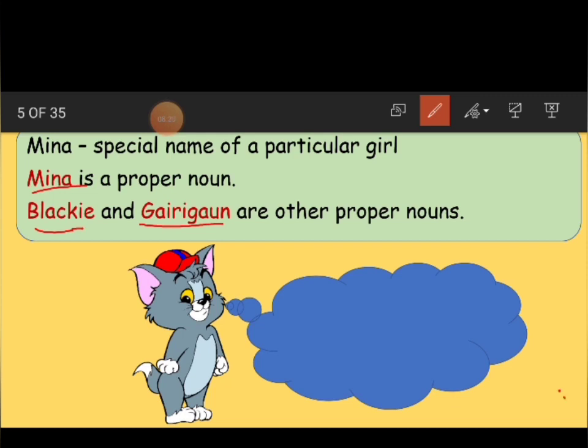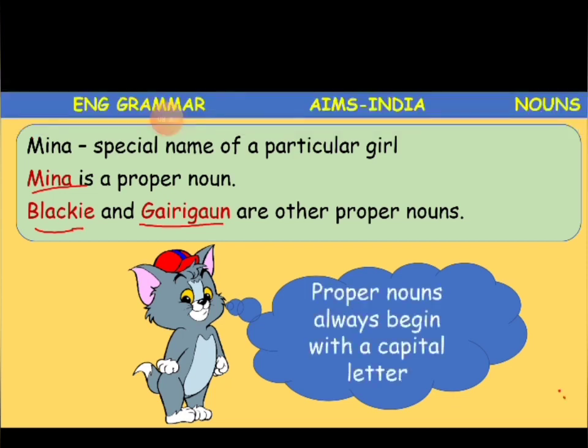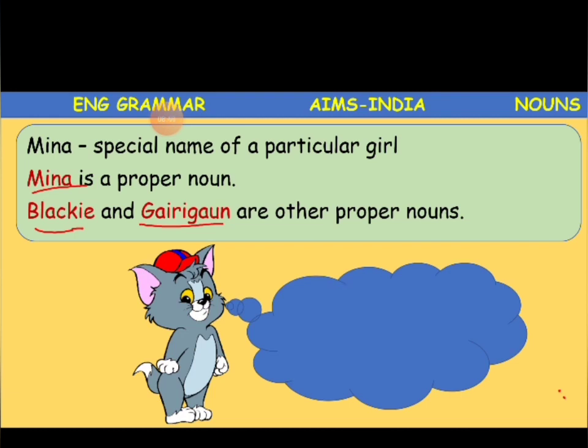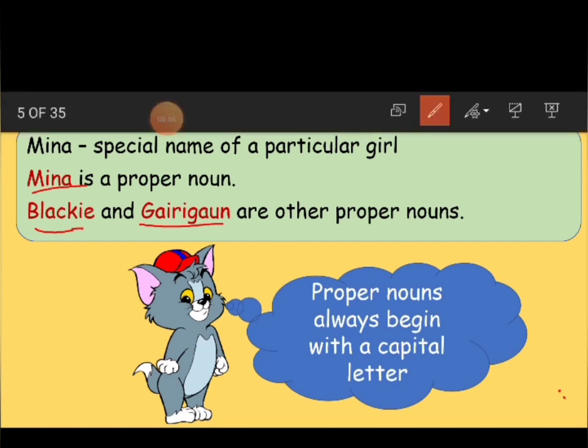If we name it in general, if we say boy, girl, man, woman, animal or village, town, city, thing, anything, toy, whatever it may be, then those are all common nouns. If we give them a name, then that becomes what? Proper nouns, okay? And all the proper nouns must always begin with the capital letter.